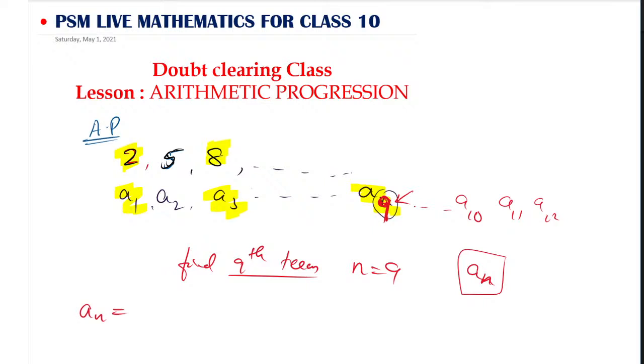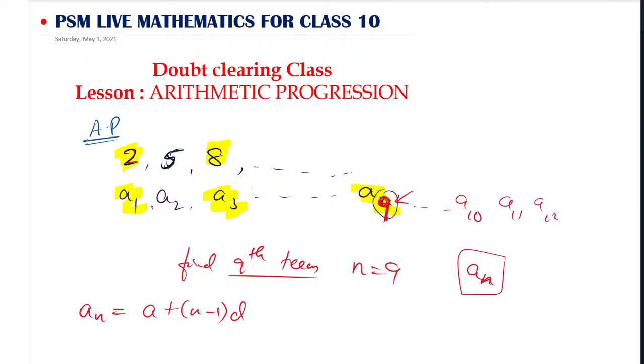Will you say quickly? Yes, it is good, Kirti has given a plus n minus 1 into d. Yes, the an formula is nothing but a plus n minus 1 into d. This is the most important formula to find the nth term. Very good.